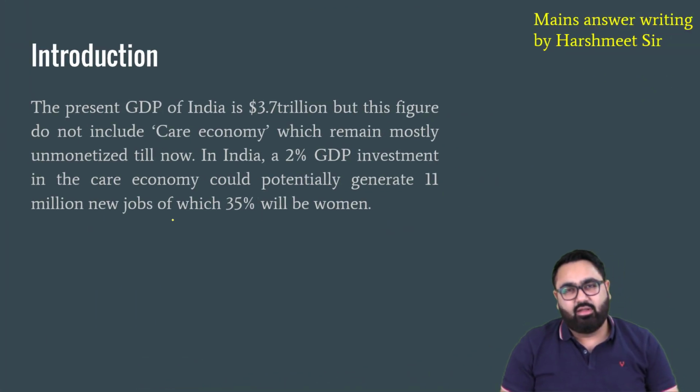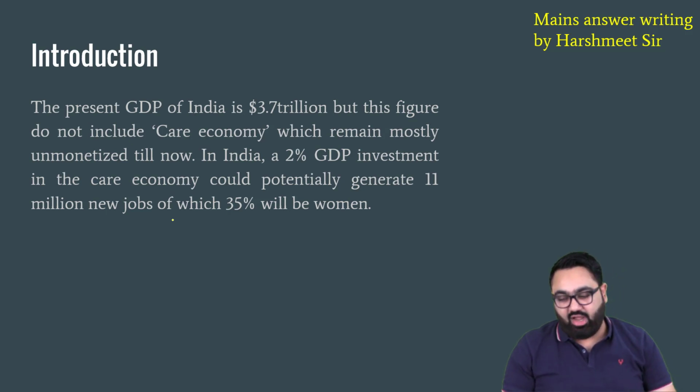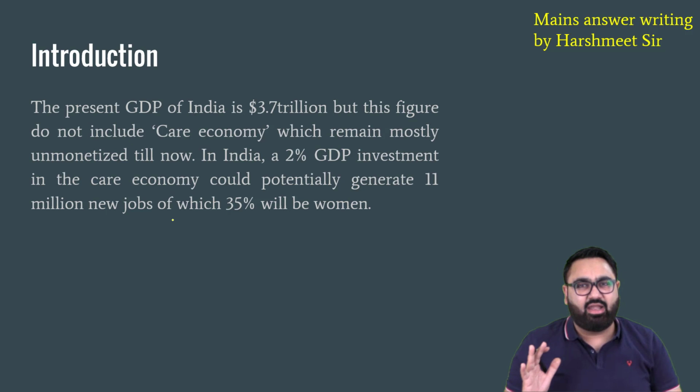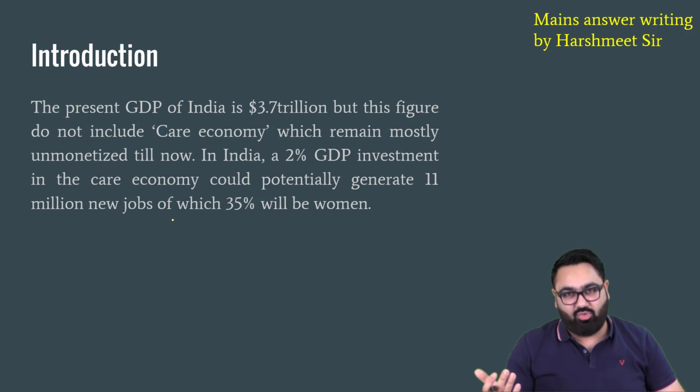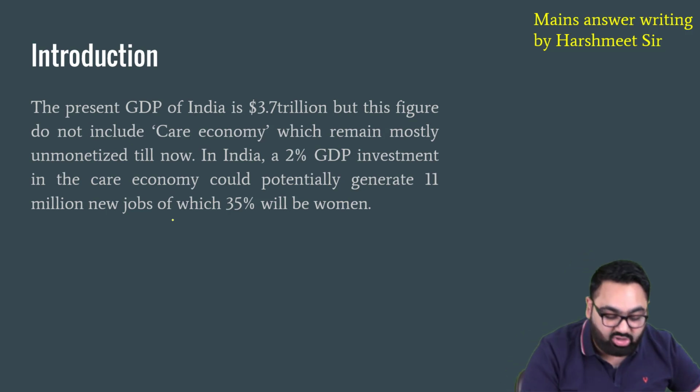So let's start. In Indian economy, whichever mains question that you have, the best introduction will always be some facts and figures. If you have some figures, some facts, that will be a great introduction for any Indian economy question. For example, here we have written exact data about care economy.